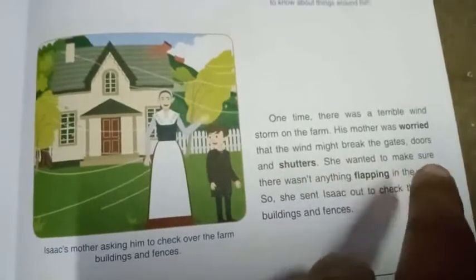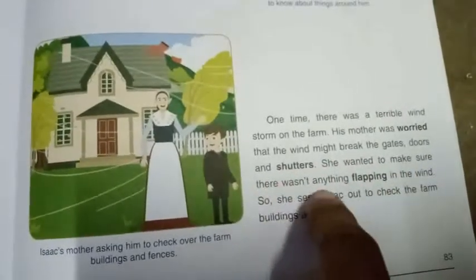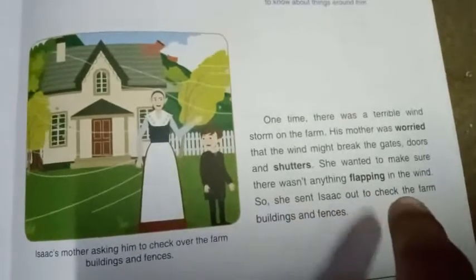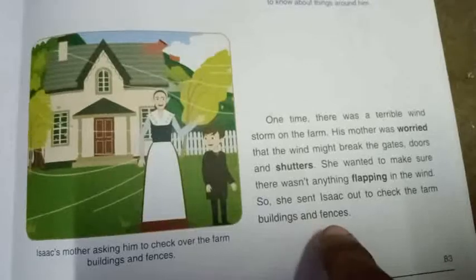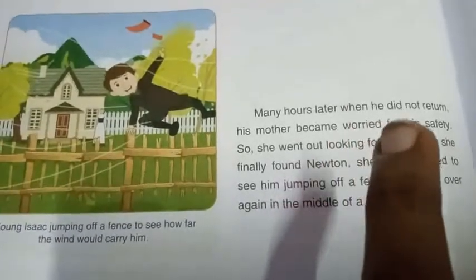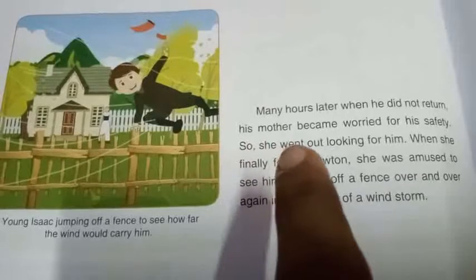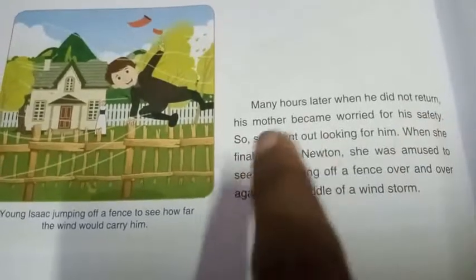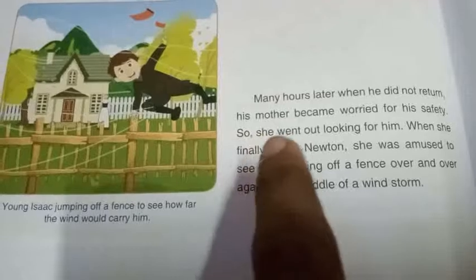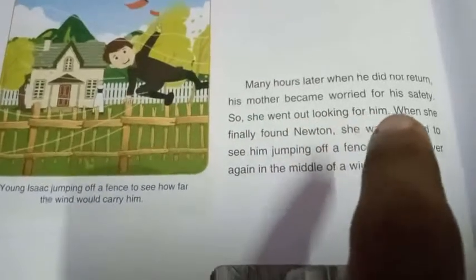She wanted to make sure there wasn't anything flapping in the wind. So she sent Isaac out to check the farm buildings and fences. Many hours later, when he did not return, his mother became worried for his safety. So she went out looking for him.